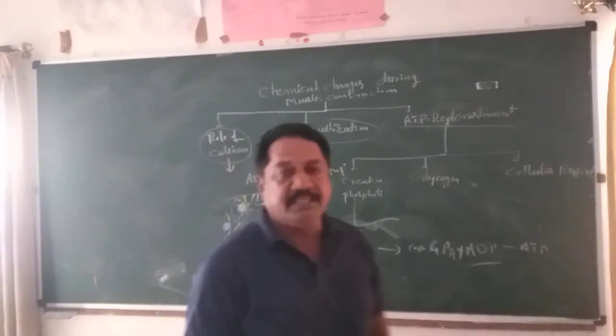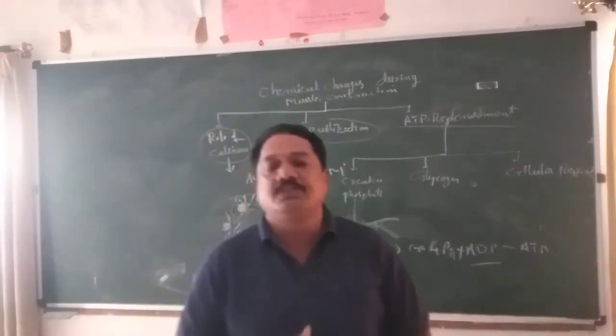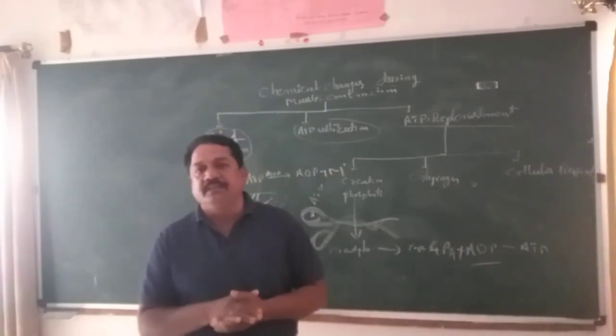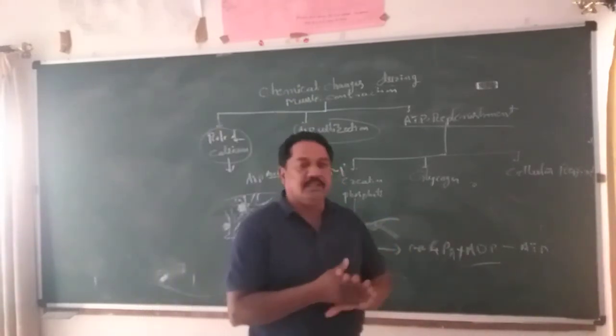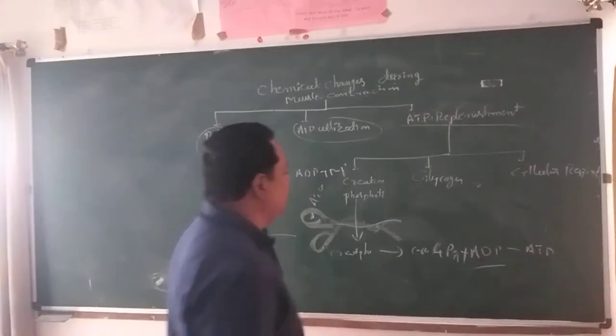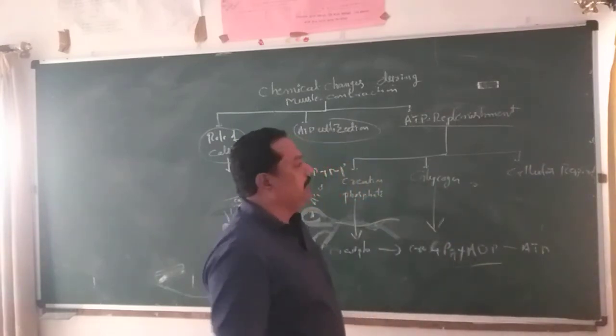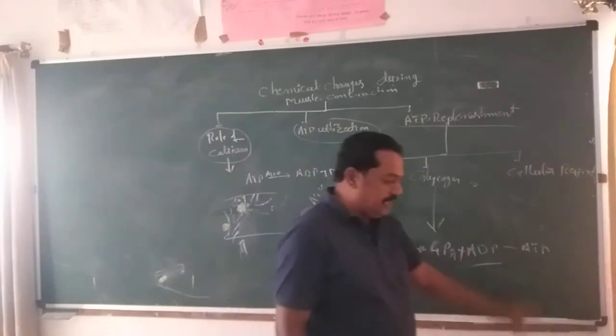Second one, glycogen. You already know that glucose is stored in the form of glycogen. Through this, glycogenolysis takes place, and energy is liberated. The liberated energy is also useful for ATP replenishment. Third one is cellular respiration.